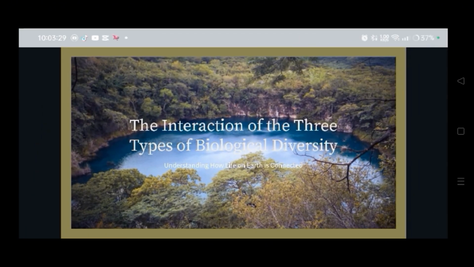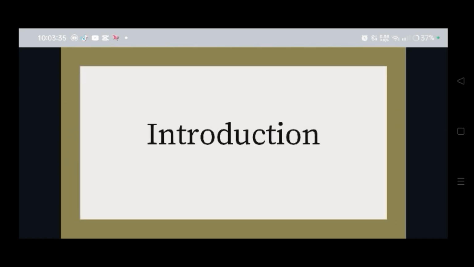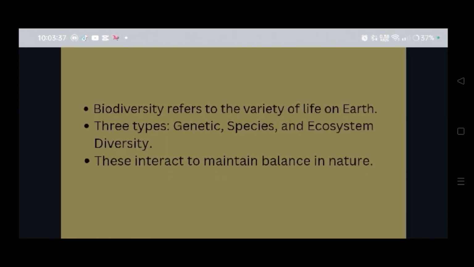Hello, this is the interaction of the three types of biological diversity. So, we'll go with the introduction. Biodiversity refers to the variety of life on Earth. There are three types of biodiversity. These are genetic, species, and ecosystem diversity. These interact to maintain balance in our nature and ecosystem.